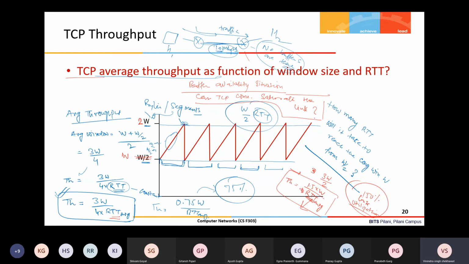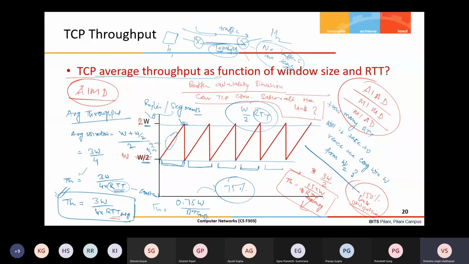Okay, so I think we can stop here. Next, I will tell you exactly why AIMD is used. Additive increase, multiplicative decrease: why it has been used in TCP. There may be 4 options: AIAD, additive increase and additive decrease; multiplicative increase and multiplicative decrease; multiplicative increase and additive decrease. So why have all these 3 combinations not been tried out and only AIMD?